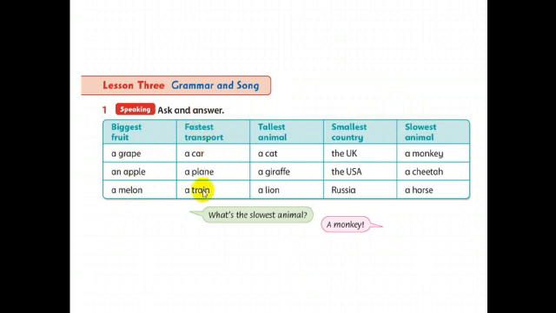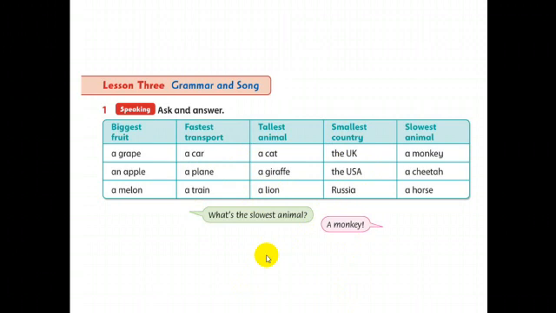A car, a plane, or a train? Yes, a plane. What's the tallest animal? A cat, a giraffe, a lion. A giraffe, yes. What's the smallest country? The UK, the USA, Russia. Yes, the UK. The smallest country here is the UK.